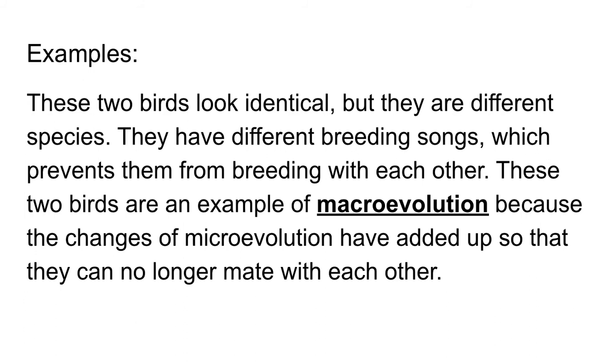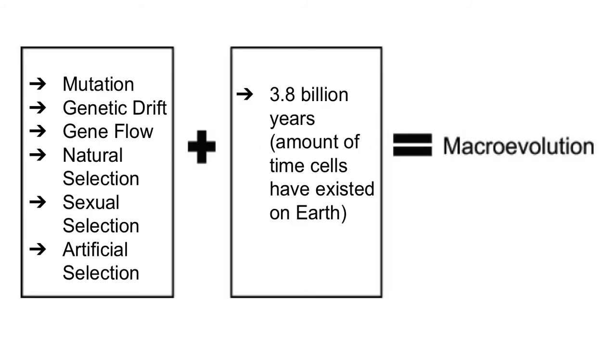One of the reasons that they are not able to breed with each other, and they are separate species, is that they have very different breeding songs. These breeding songs prevent them from breeding with one another. These birds are an example of macroevolution because the changes of microevolution have added up so much that these individuals can no longer mate with each other. So those birds are an example of speciation or macroevolution.